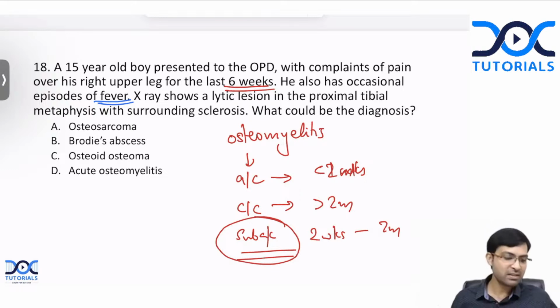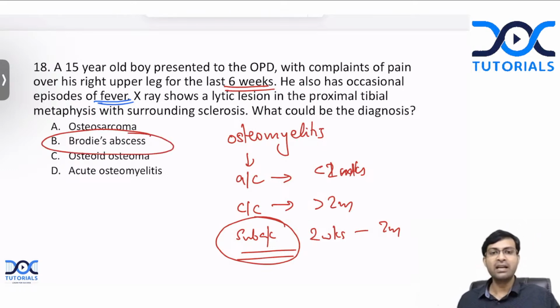And what is the subacute osteomyelitis? We know. Yes, Yashaswini, Iva Braden, Kalyani, KK, Pragati, absolutely right. All of you are absolutely correct. It is Brody's abscess. Okay. So that is the correct answer here. So look for the clues. Just by knowing that this could be a subacute osteomyelitis, the answer is Brody's abscess.